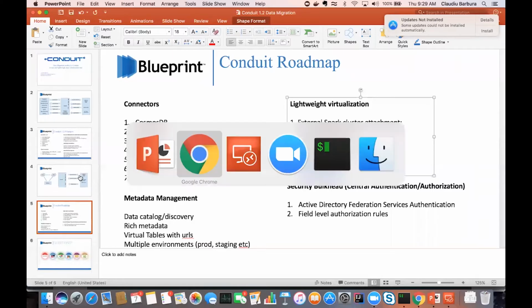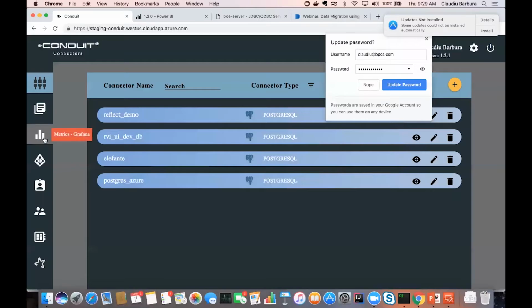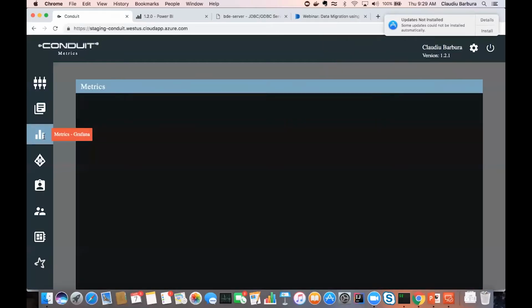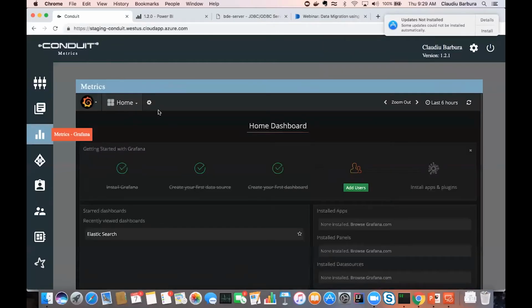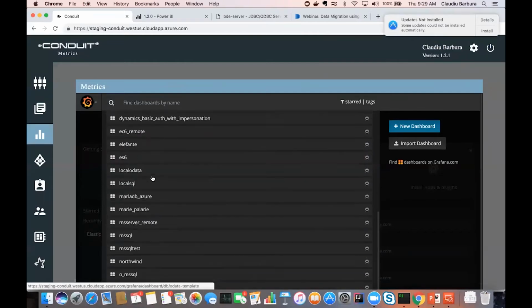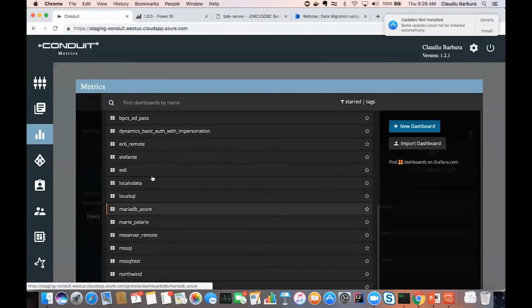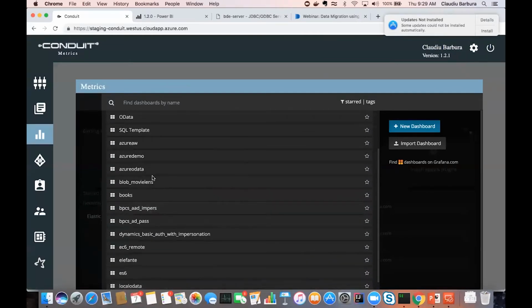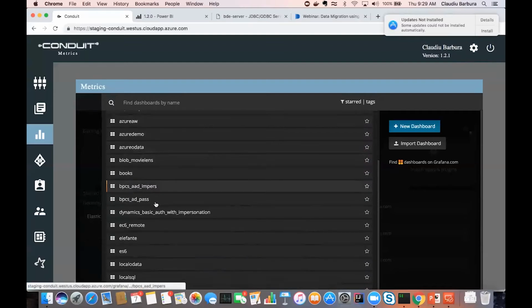You'll see, Conduit has a monitoring console. It embeds Grafana, and it has ELK for all the logs. All the connectors here have an already pre-created dashboard. Let's see, the Postgres one that I just accessed, or the flat file.